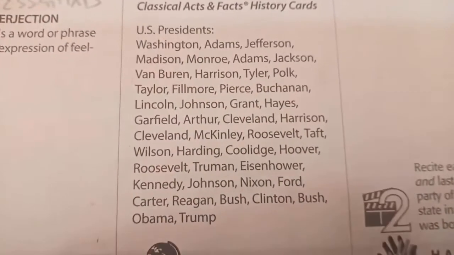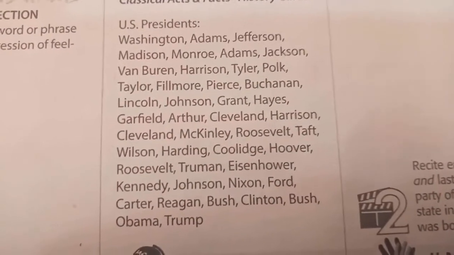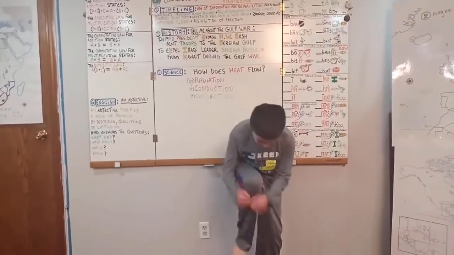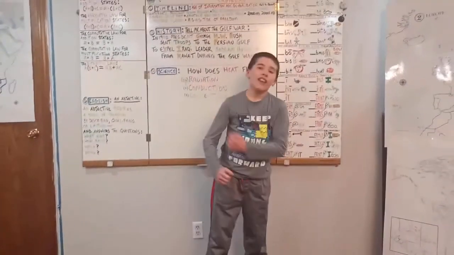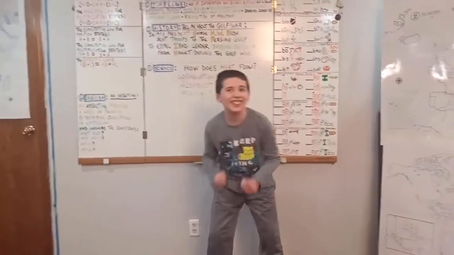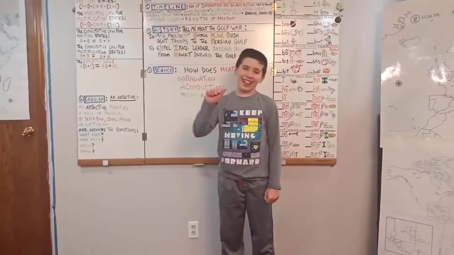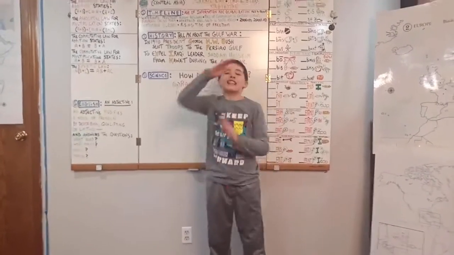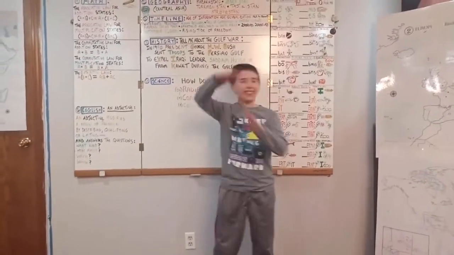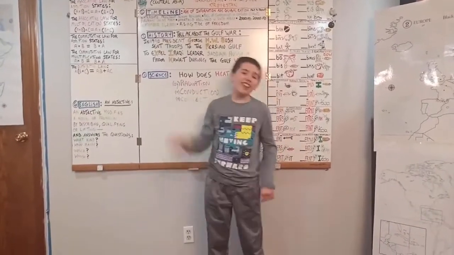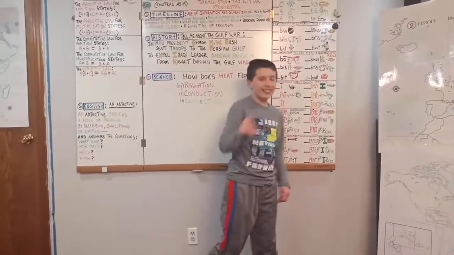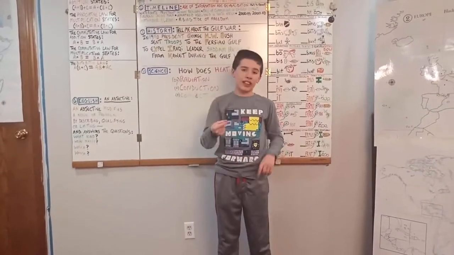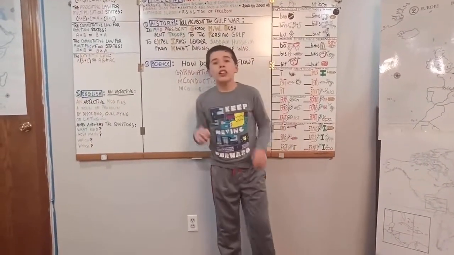This week's timeline, we're going to do the U.S. presidents. Washington, Adams, Jefferson, Madison, and Monroe. Adams, Jackson, Van Buren, Harrison, Tyler, Polk, and Taylor. Fillmore, Pierce, Buchanan, and Lincoln. Johnson, Grant, and Hayes.